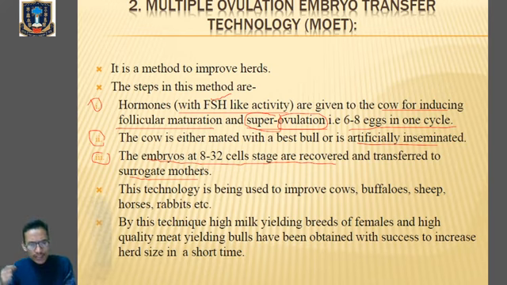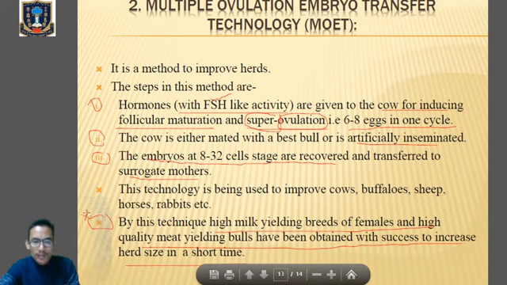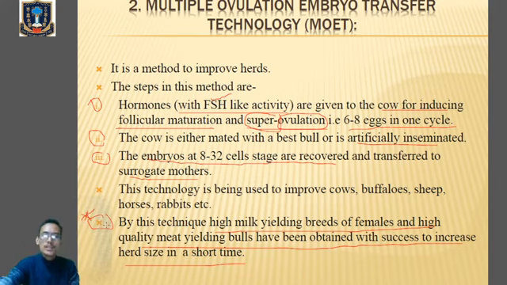Clear? So this technology is being used to improve the cow, buffalo, sheep, horse, rabbit. By this technique, high milk yielding breeds of female and high quality meat yielding bulls can be obtained with success to increase the herd size in a short time. This is the advantage of MOET. So what does MOET mean? MOET means multiple ovulation embryo transfer technology, which is mainly used for the improvement of the herd of domesticated animals.